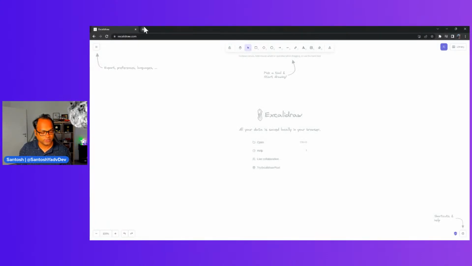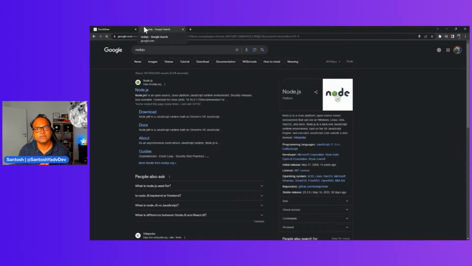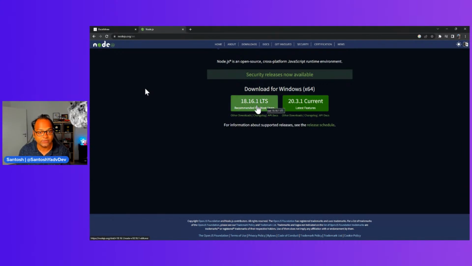First thing, you need Node.js installed on your machine. Let me share my screen and walk you through the different software you have to install. Great, I hope you are able to see the screen now. The first thing, as I said, is we need Node.js. Angular 16, and NX 16 as well, support Node 18. You can go to Node.js, and right now 18.16 is the LTS version, so you can go ahead and download it.